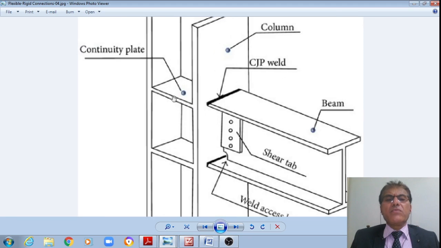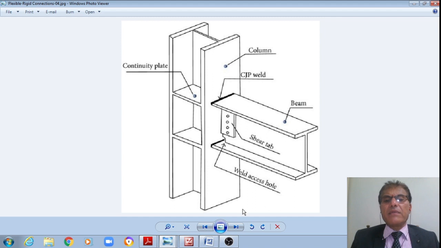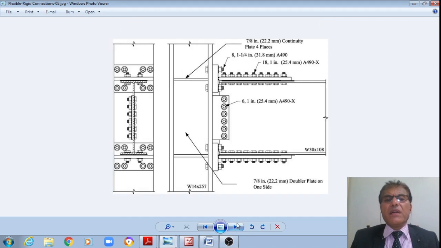In the continuation of this flange of the beam I do have a continuity plate in the column, between the flanges of the column, right? The next one: here the beam is connected by means of a T stub. T stub, we have just seen in IS 800, right? Even it is provided by means of an angle here, right?